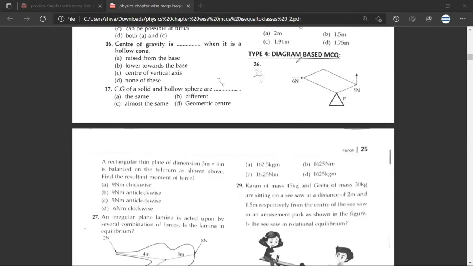So are you able to do this? Question number 26. No, sir. That's okay. See, the figure is a bit confusing. But just try to imagine. Even if the figure is confusing, what we know is that this is 4 meter and this is 3 meter. Have you understood?